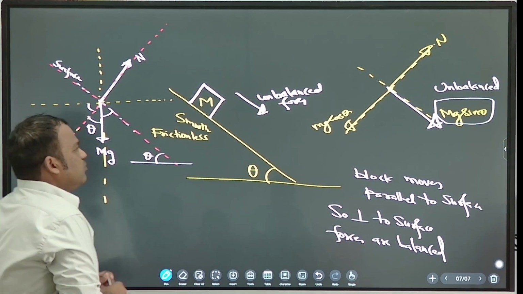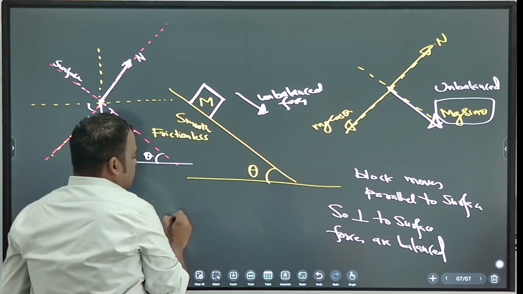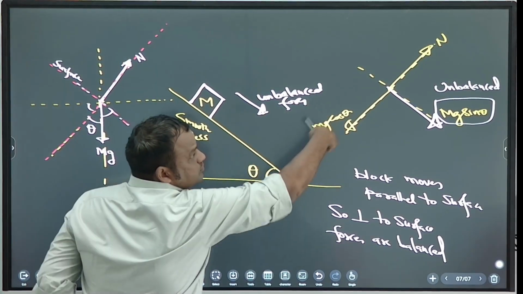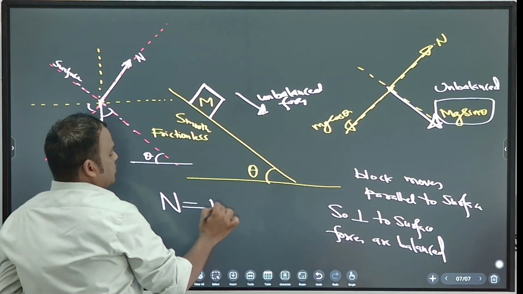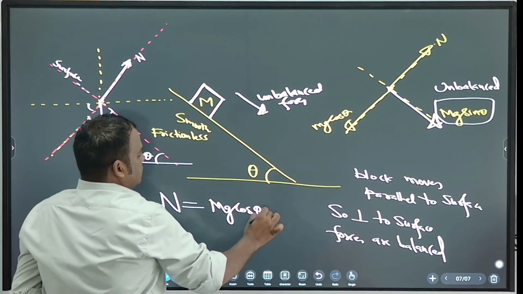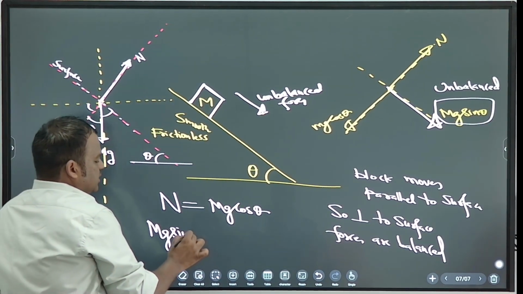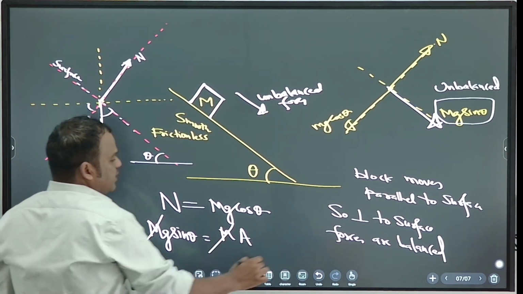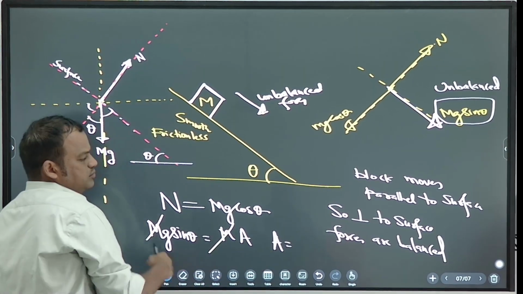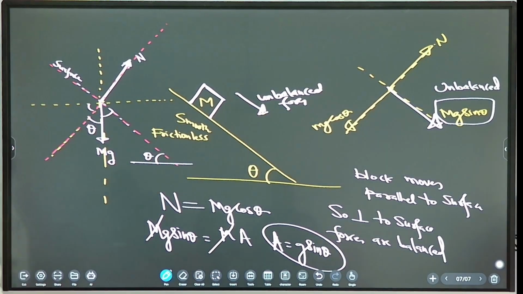Note down. And these are balanced. So what does balance mean? They are equal. So what is the value of N? Tell me. Mg cos theta. Very good. And unbalanced force is mg sin theta. So mg sin theta, you can write ma. Cancel. So what is a? G sin theta. Very good. Note down. So what is the acceleration in a smooth inclined plane? G sin theta.